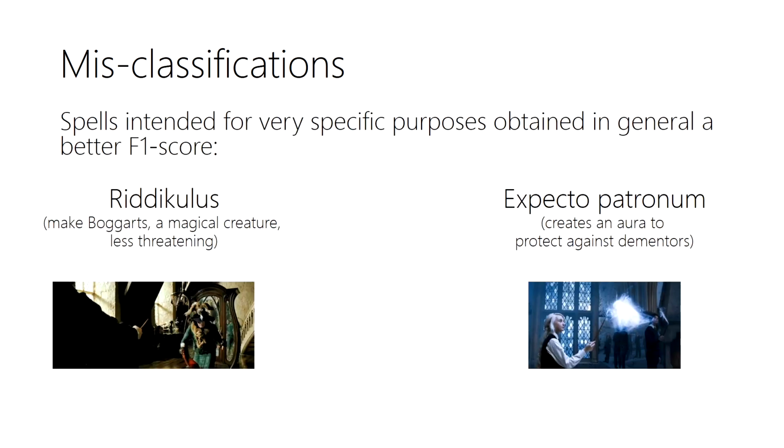Also related to this, we observe that the spells intended for a very specific purpose tend to obtain a much better F-score. For example, spells that deal with a specific magical creature tend to obtain better F-score than more general actions.